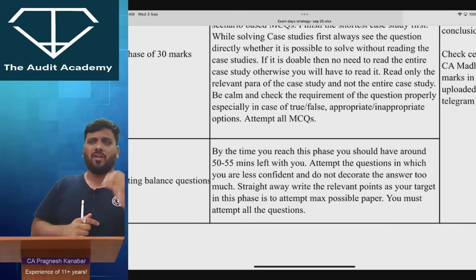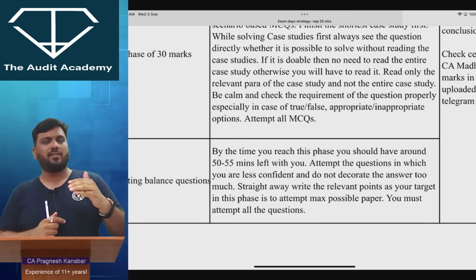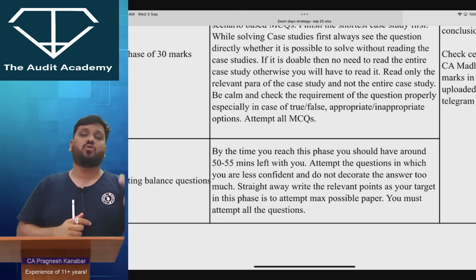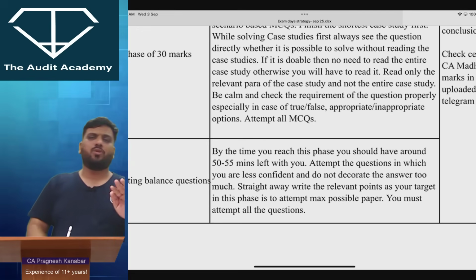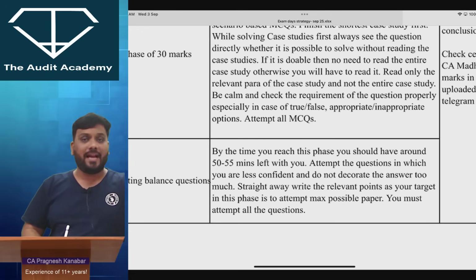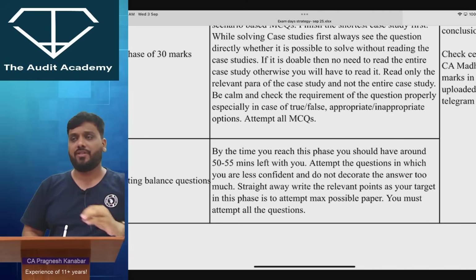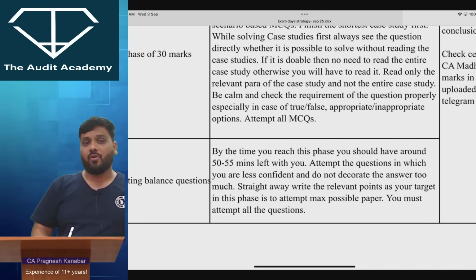Let us say there is one question where you know only 2 points, and only those 2 points will tally with the suggested answer while other points will not. Then write only those 2 points and move to the next question. That is how I am defining quantity. Your maximum effort will be to finish the entire paper here and attempt all the questions.